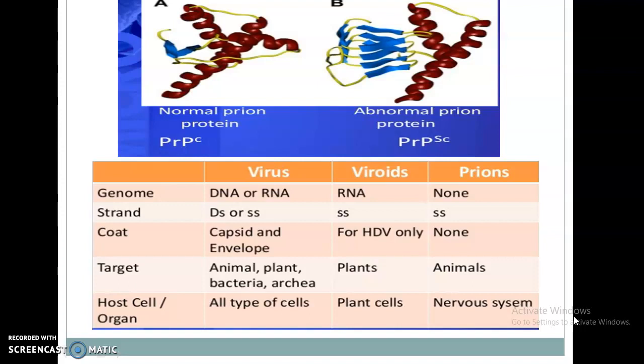So expected questions on this topic are the definitions of viroids and prions, the difference between viroids and prions, or write a short note on viroids, or write a short note on prions for 4 marks.